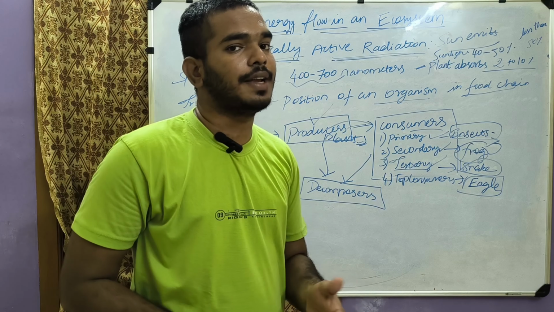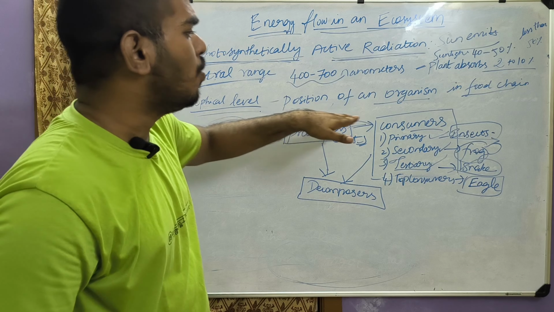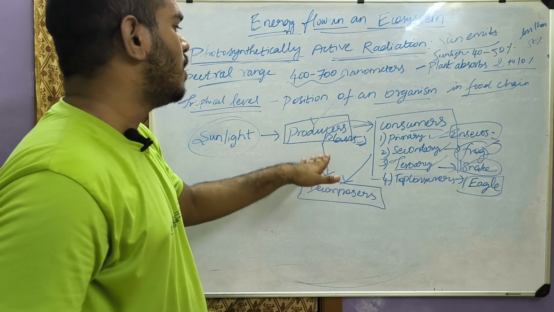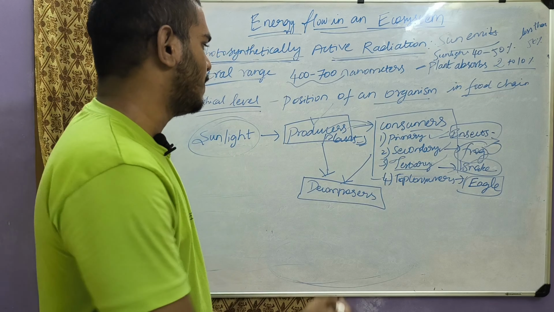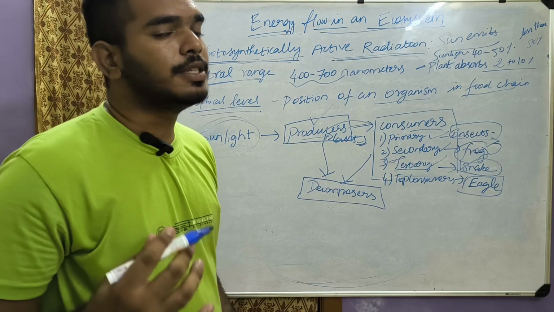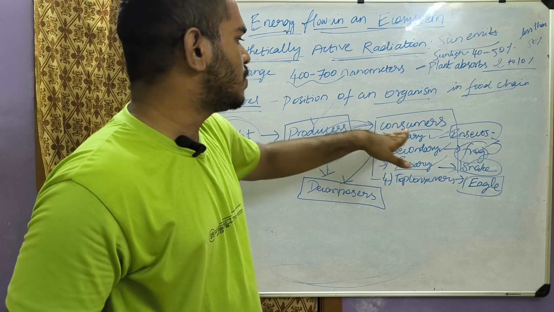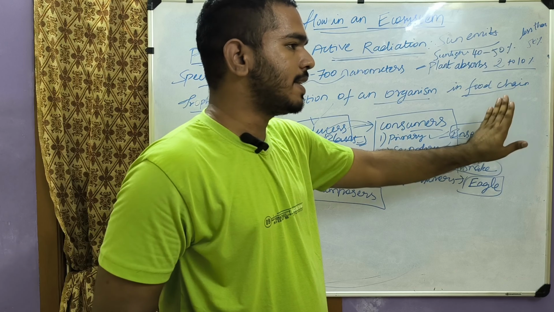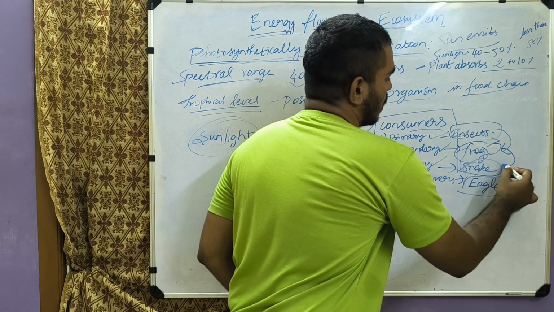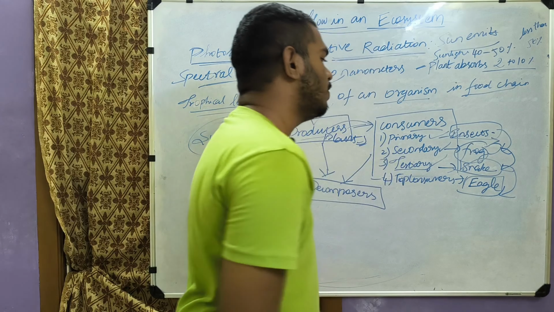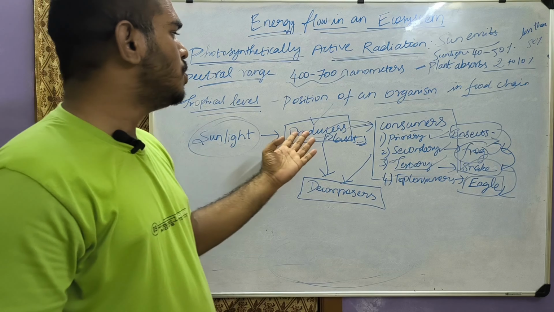There is another type of food chain also. This is how energy flows from one trophic level to another. The producer produces energy by means of photosynthesis, and it flows from producers to consumers. The primary consumer, the insect, eats the plant, and the energy flows from insect to frog, frog to snake, and snake to eagle.